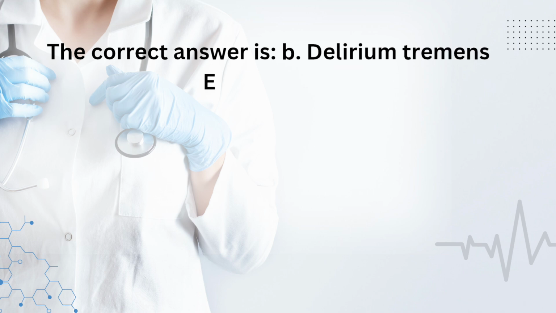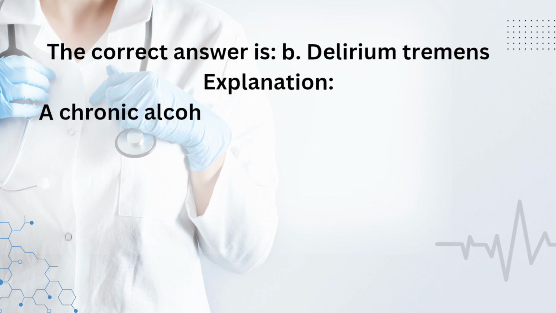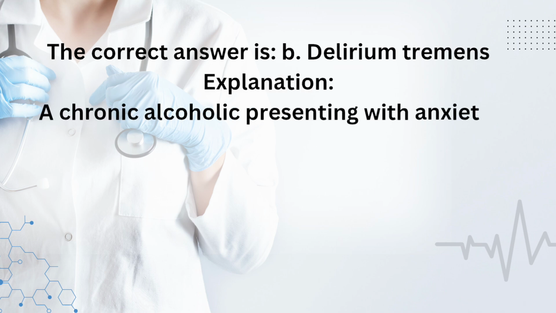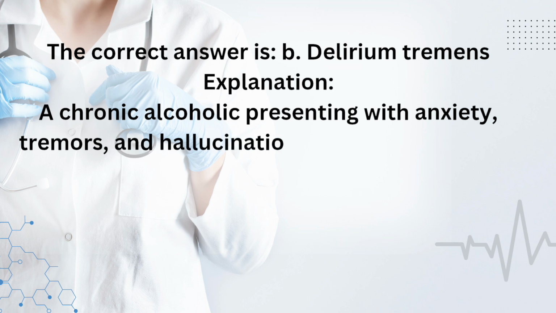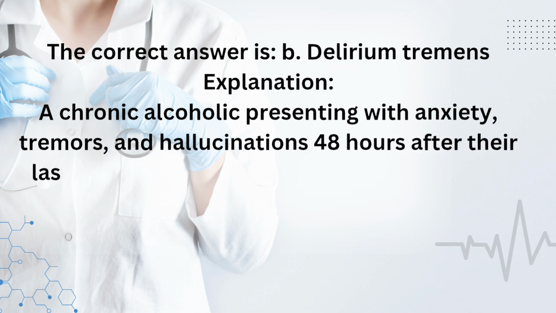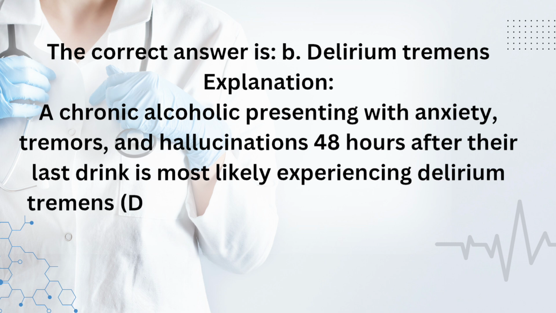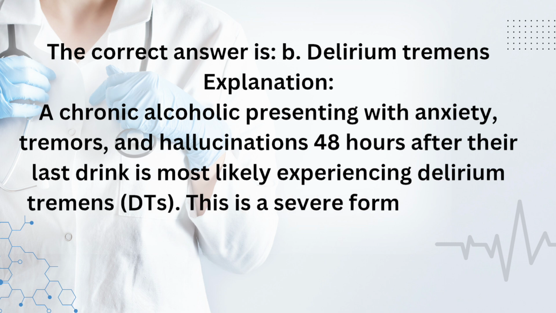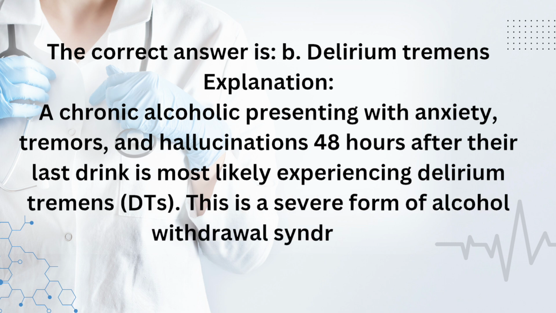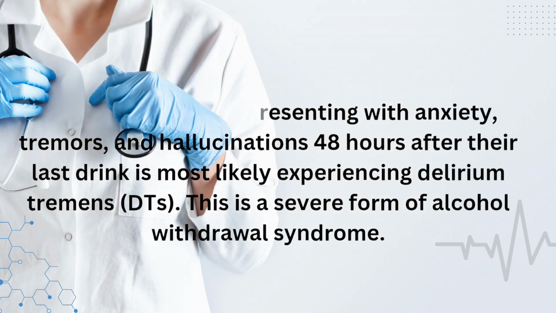Delirium tremens. Explanation: a chronic alcoholic presenting with anxiety, tremors, and hallucinations 48 hours after their last drink is most likely experiencing delirium tremens, DTs. This is a severe form of alcohol withdrawal syndrome.